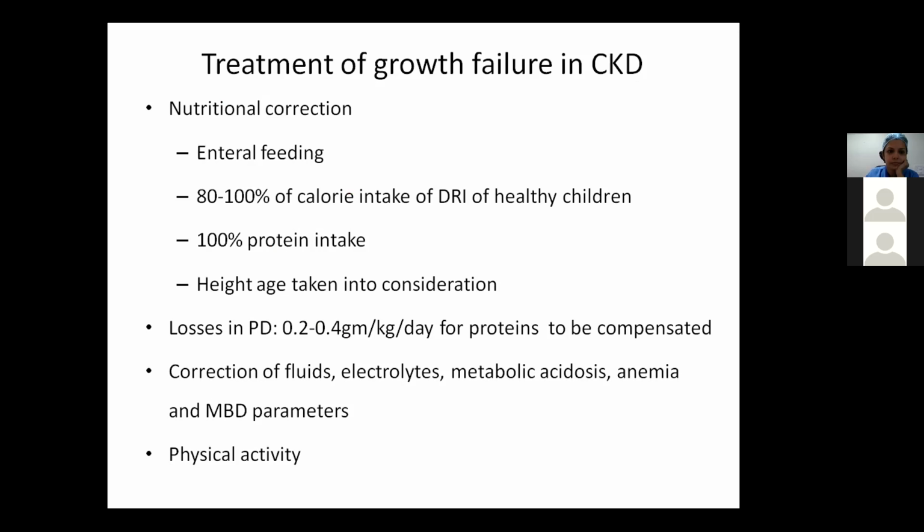Here, as the majority of the children are in malnutrition and they have stunted growth, the height age rather than the chronological age has to be taken into consideration. Losses in PD, around 0.2 to 0.4 grams per kg per day, usually lost in peritoneal dialysis, have to be compensated. Others are that there is sodium loss like 5 millimoles per kg per day, and for metabolic acidosis, the level has to be kept at about 22 millimole per liter. Then you have to correct the fluid losses, electrolyte disturbances, metabolic acidosis, anemia, and the MBD parameters, and physical activity is required.